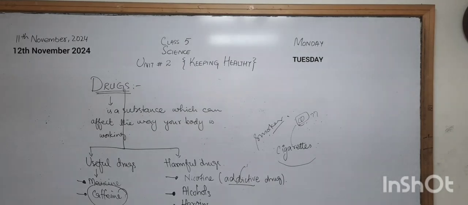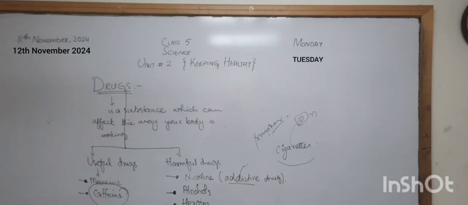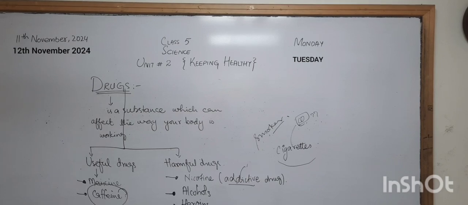Okay, so this is the topic that we have done. Now I am doing a quick recap and review of the topic that we have done today about drugs. Drugs are those substances which can affect the way your body is working. If your body is working very calmly and smoothly, and you become used to harmful drugs, you start taking cigarettes, or you become used to alcohol, it is very dangerous for your body and the systems working inside it.